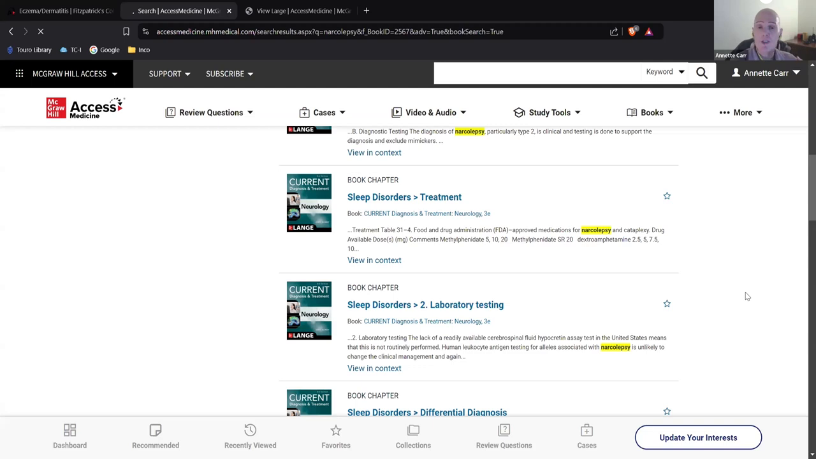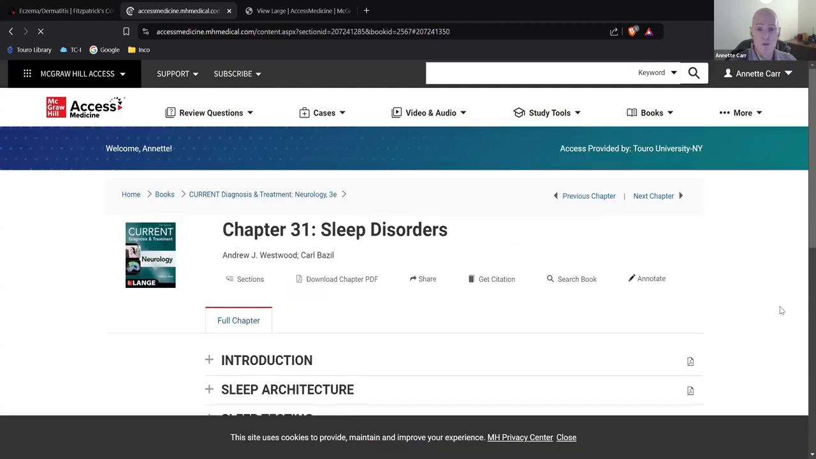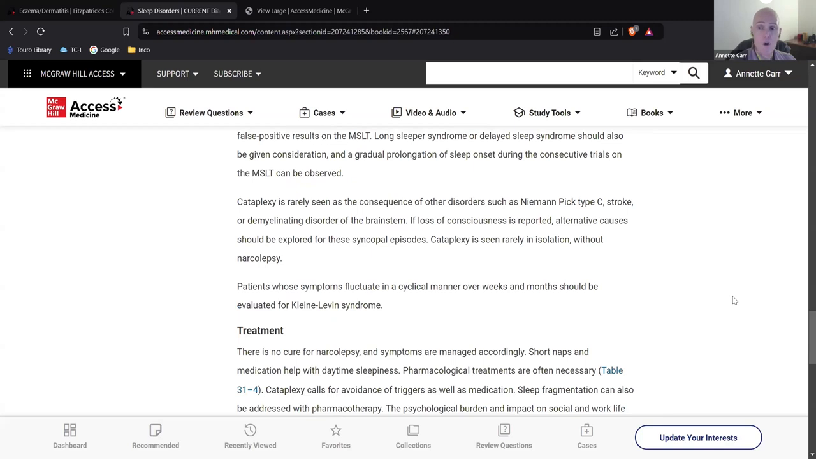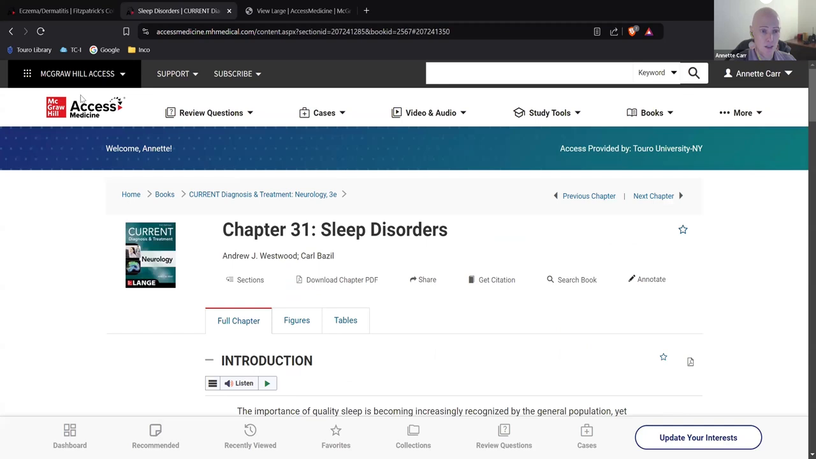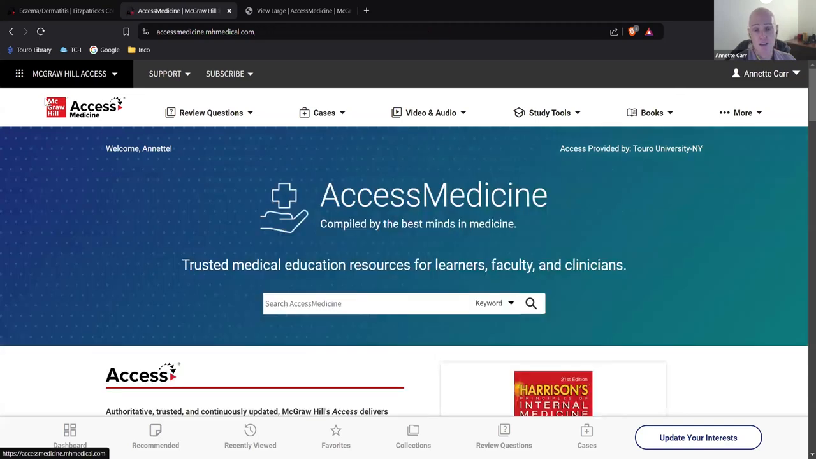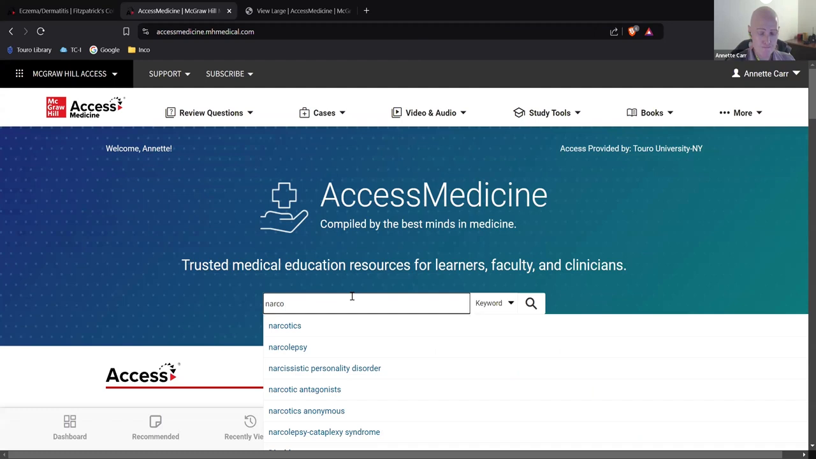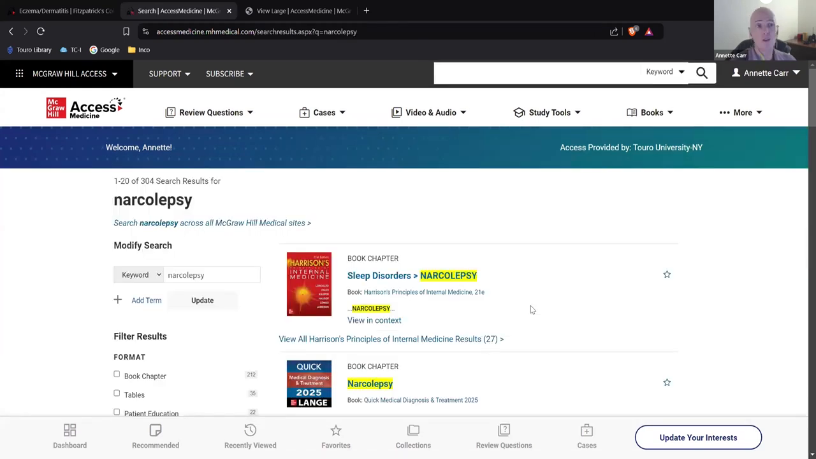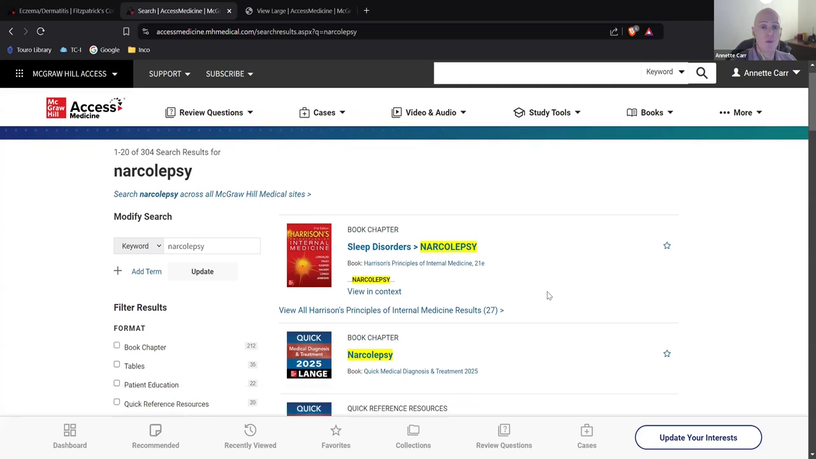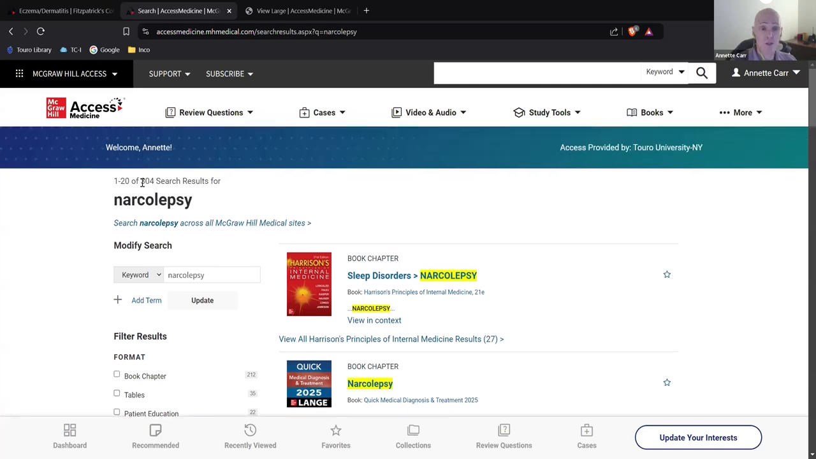Now, let's suppose you don't want to search within one book. You want to search across the spectrum of all the books in the databases. So how can you do that? If you go back to Access Medicine here, you can always go back to the home page by clicking on Access Medicine. Now, what we can do is put in narcolepsy, and we can do a keyword search here. What this is going to do is search the entire database, all the books, all the images, all of the tables, and it's going to put it here for you. So we have 304 results for narcolepsy.